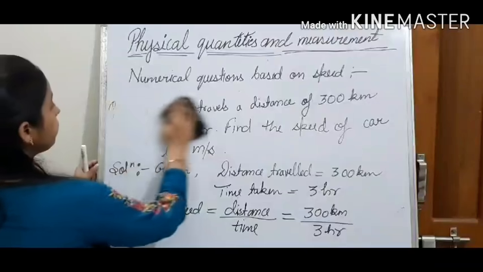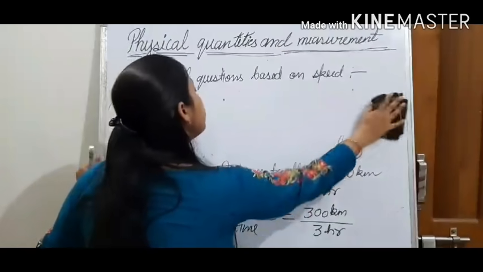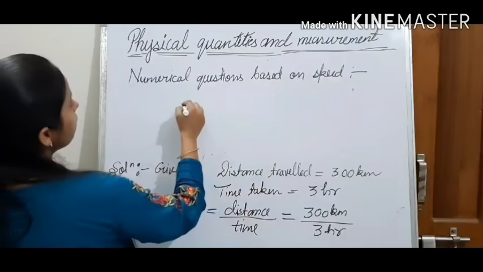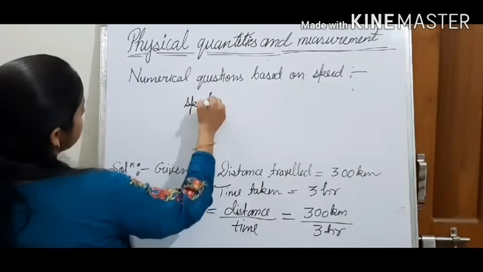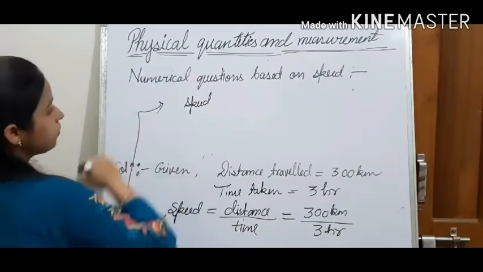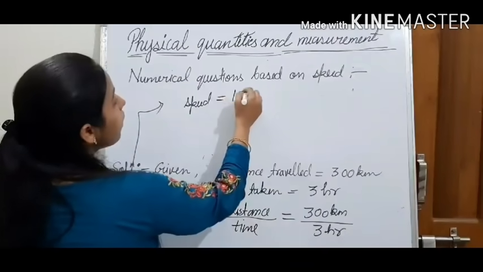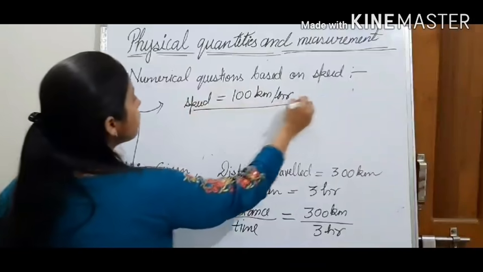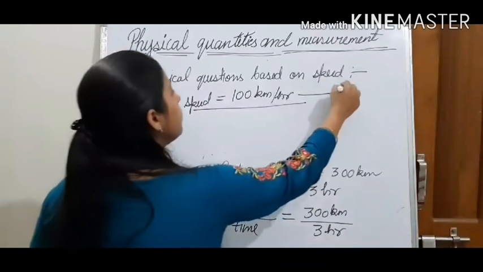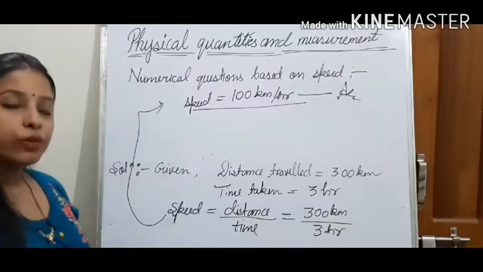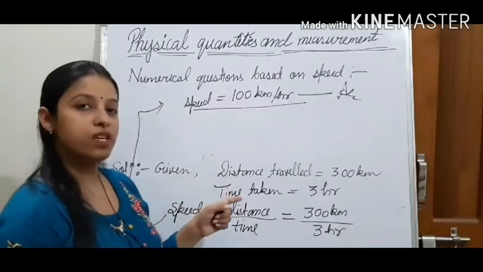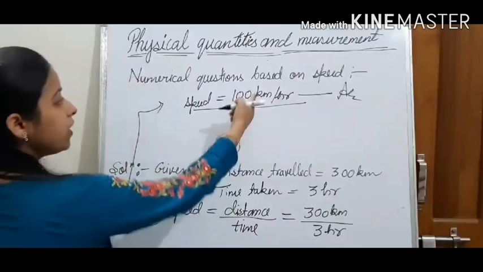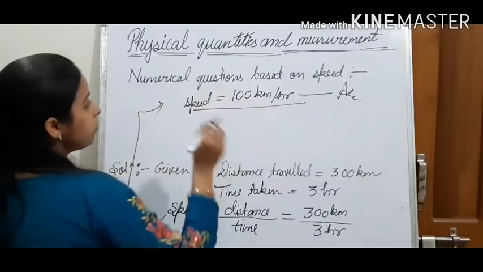Now we will solve that. 300 kilometer upon 3 hours, we will get speed equal to 100 kilometer per hour. But in the question it is given, find speed in meter per second. So we will convert this kilometer per hour into meter per second.